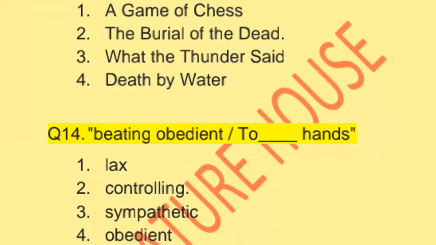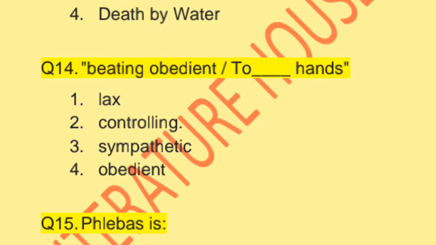Next question. Beating obedient to hands. Options are lax, controlling, sympathetic, obedient. Correct answer here: Beating obedient to controlling hands.